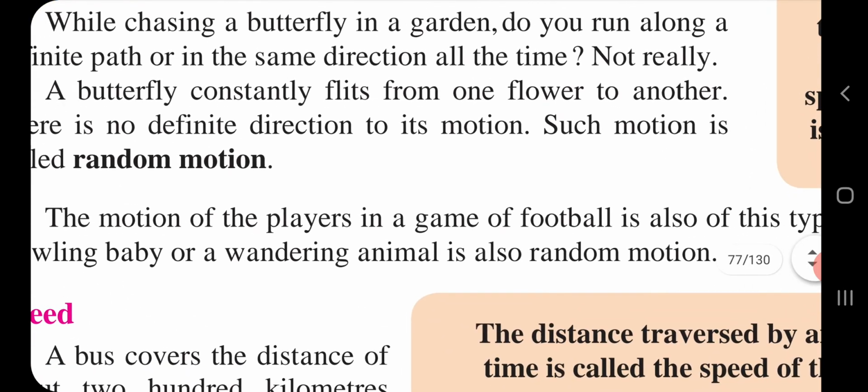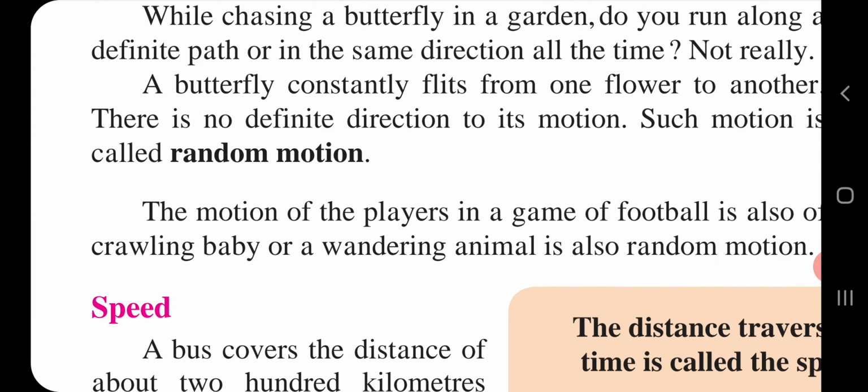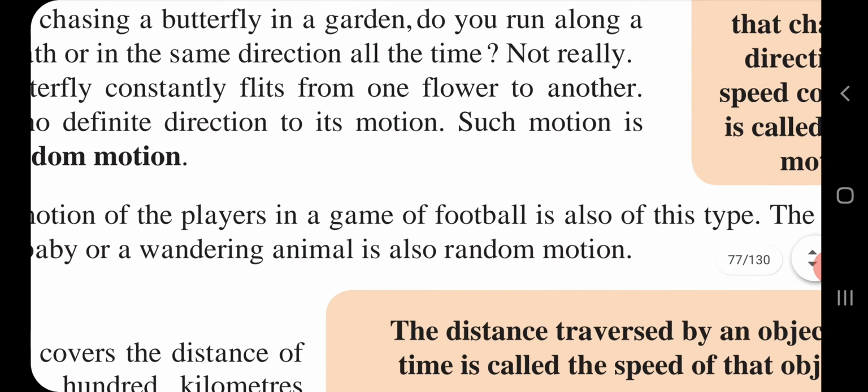Random motion will become clearer with the help of a definition also. Now, we will see more examples. The motion of the players in a game of football is also of this type. So children, from the example of football also, it is very clear to you. The motion of a crawling baby or a wandering animal is also random motion. So children, we have seen so many examples of random motion.